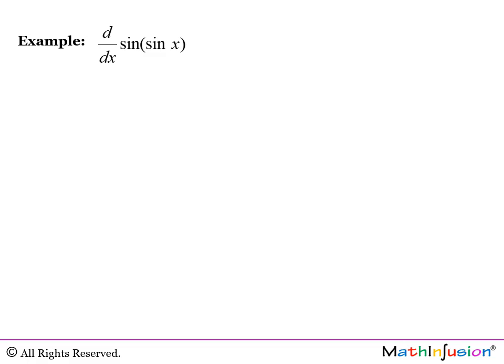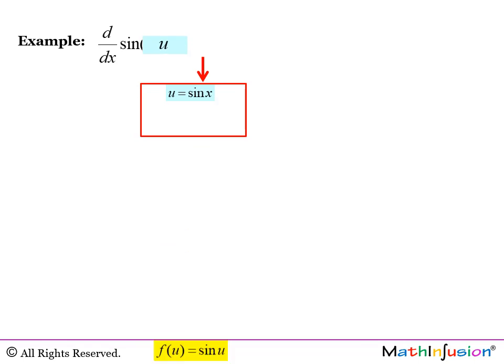Example, d/dx of sine of sine x. You can see that the inner function is sine of x. A big clue here is the parentheses. So u is sine of x, and f of u is sine of u.